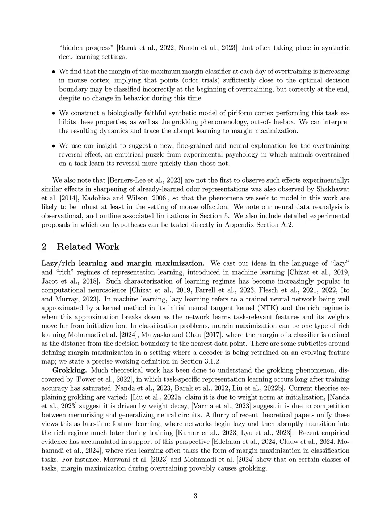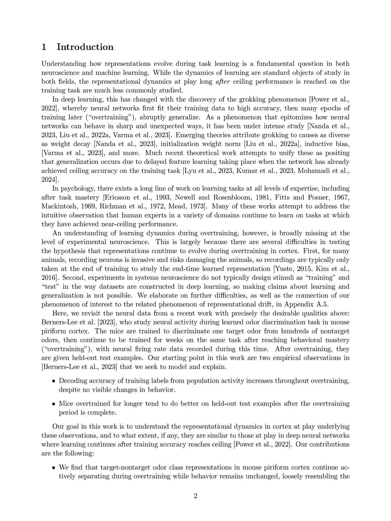Secondly, our findings suggest that margin maximization serves as a key mechanism, driving representational changes, offering a geometric perspective that enhances understanding of how neural networks and biological systems can achieve robust classification. Additionally, we propose a novel explanation for the overtraining reversal effect, linking it to improved task model alignment and feature learning, which has implications for both experimental psychology and computational neuroscience. Overall, our work bridges insights from machine learning and neuroscience, providing a comprehensive framework for understanding representational dynamics during overtraining.